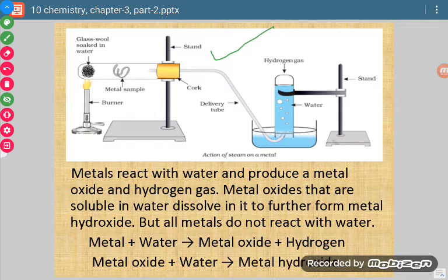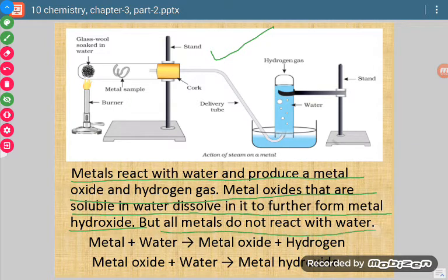So we will see that metals react with water and produce a metal oxide and hydrogen gas. Metal oxides that are soluble in water dissolve in it further to form metal hydroxide, but all metals do not react with water. So what will be the result? All metals will not react with water.